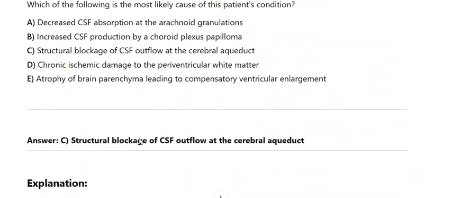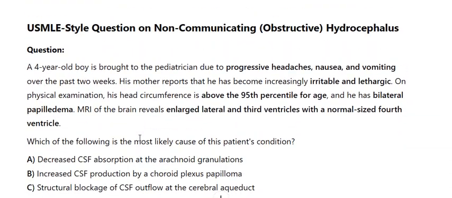USMLE-style question on non-communicating obstructive hydrocephalus. Question. A 4-year-old boy is brought to the pediatrician due to progressive headaches, nausea, and vomiting over the past 2 weeks. His mother reports that he has become increasingly irritable and lethargic.